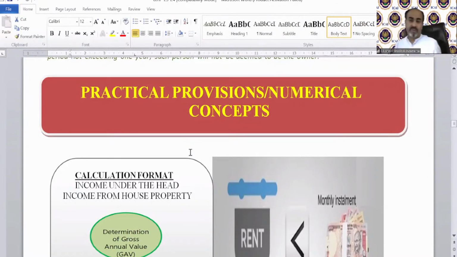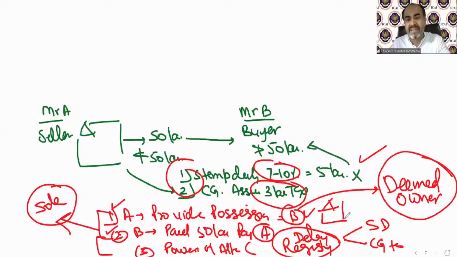So what will happen if you sublease that property? Then the rent paid by the other person is going to be taxable as your income from house property, because technically you are also now a deemed owner. Let me explain how. This is a very interesting case.